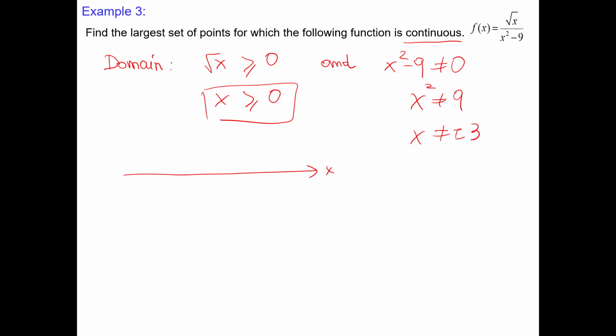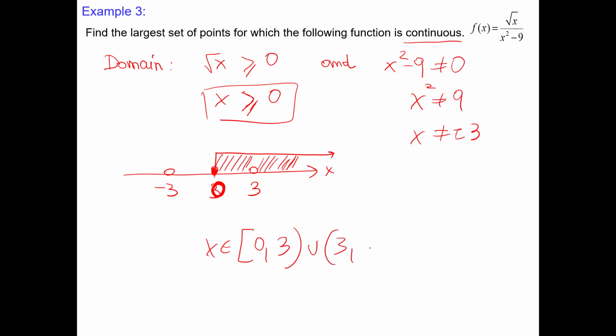When we combine this: not negative 3, not positive 3, and 0 is allowed. x greater than or equal to 0 is this part, but we have to remove 3. That means the domain is from 0 to 3, union from 3 to positive infinity.